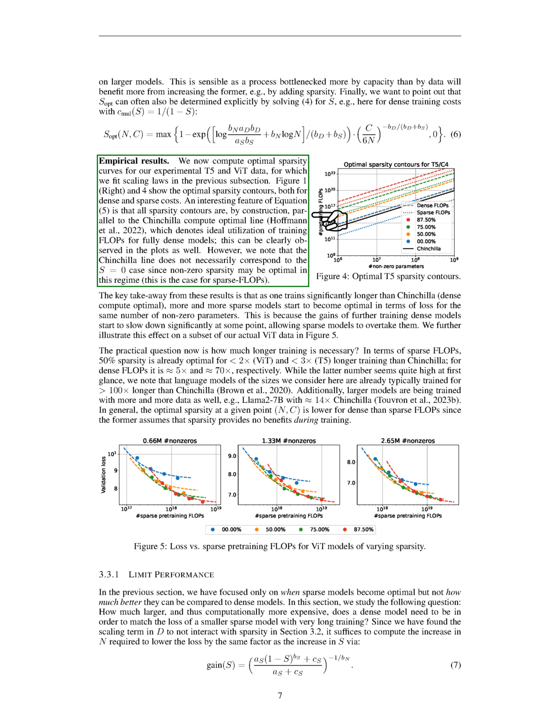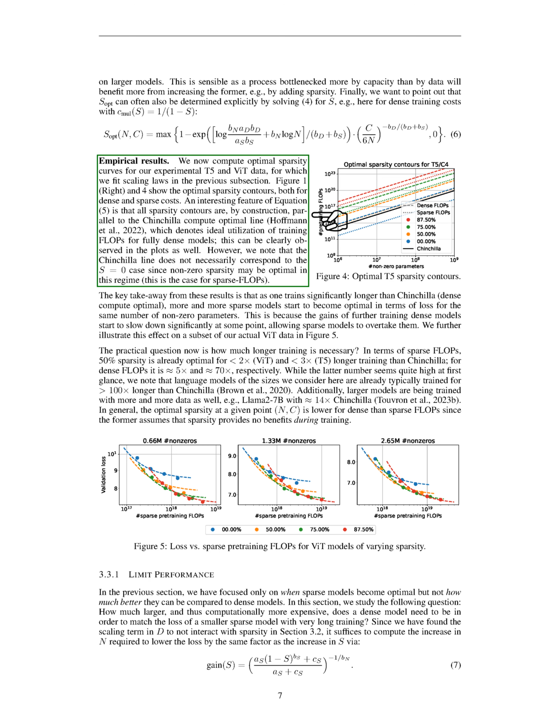An interesting aspect of our equation is that all sparsity contours are parallel to what we call the Chinchilla compute optimal line. This line represents the ideal use of training flops for fully dense models, which is clearly visible in our plots. However, it's important to note that this line doesn't always correspond to the case where sparsity equals 0, as there may be instances where non-zero sparsity is optimal, especially for sparse flops.